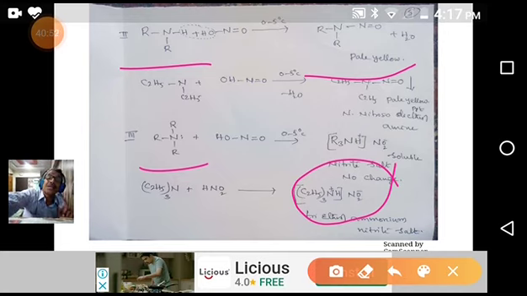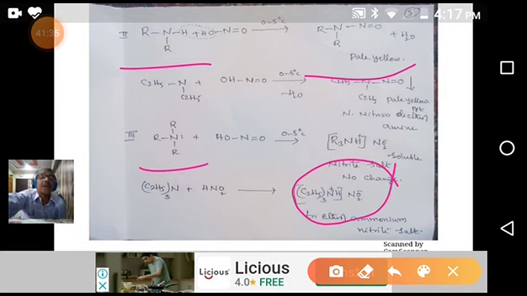Whereas the sulfonamide derived from secondary amine doesn't dissolve in NaOH. Why? Because the secondary amine sulfonamide derivative doesn't have any acidic hydrogen, whereas the sulfonamide derivative of primary amine has one more hydrogen which is acidic in nature. That's why this dissolves in KOH. Secondary doesn't dissolve. So this is a difference. Tertiary amine doesn't react with this reagent. By using this technique, we can separate a mixture of amines dissolved in ether.